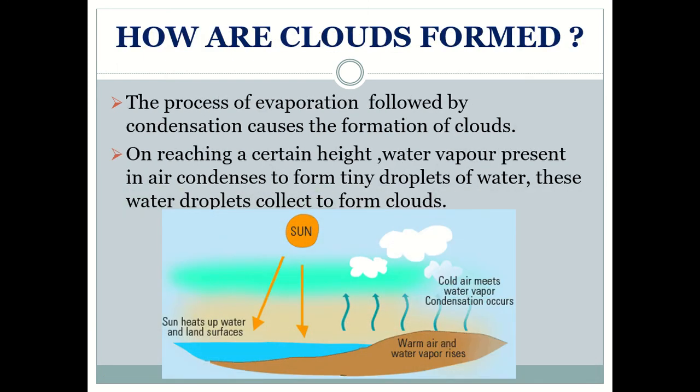Water is evaporated due to sun's heat. When water vapor reaches the upper layers of the atmosphere where the temperature is low and it is cold, the water vapor condenses to form tiny droplets of water. These droplets together form clouds. The clouds do not remain in one place. They always move in the direction of the wind.